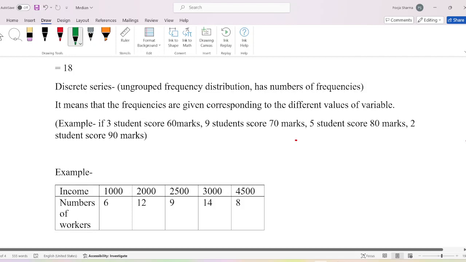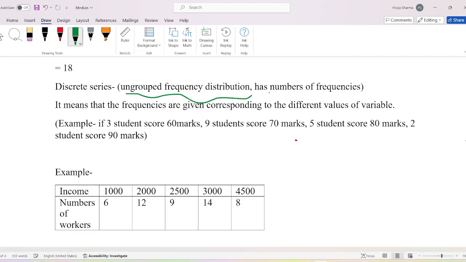Discrete series. Discrete series is an ungrouped frequency distribution which has a number of frequencies. In individual series, only the value of x was given, but in discrete series, the value of x and the value of f are both given.